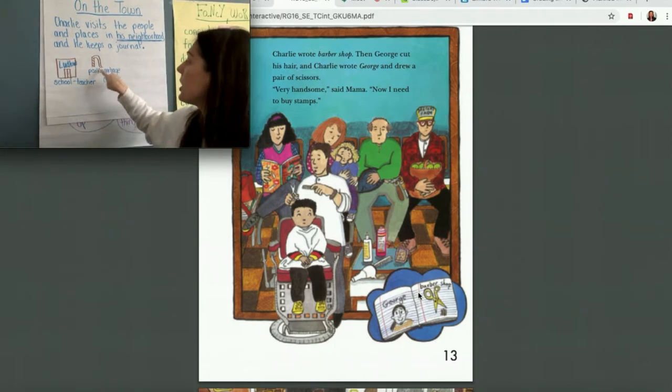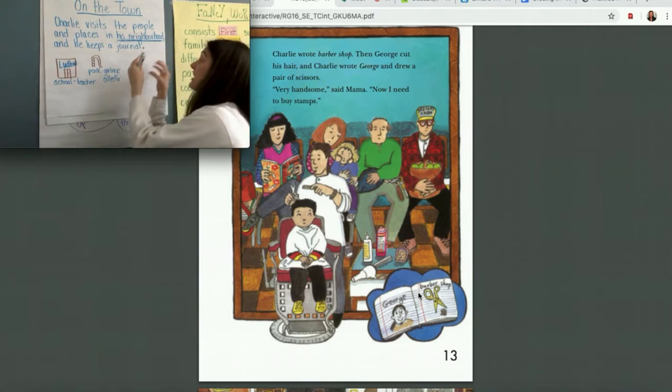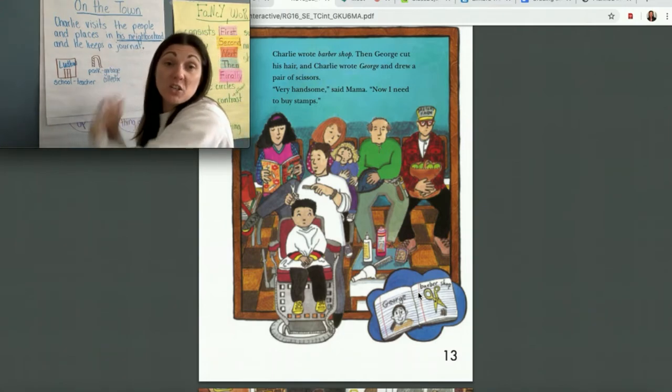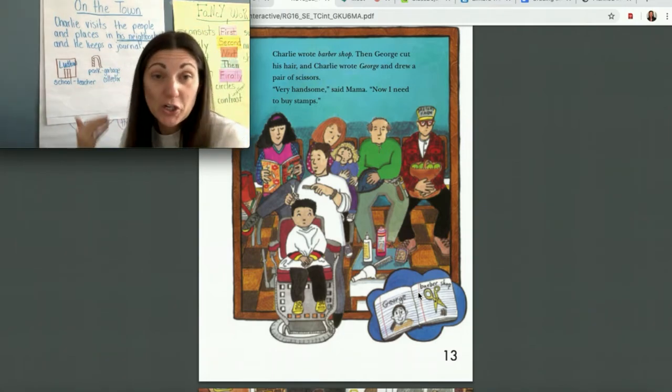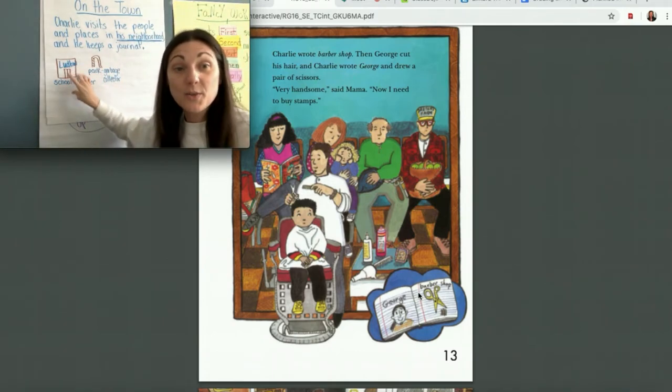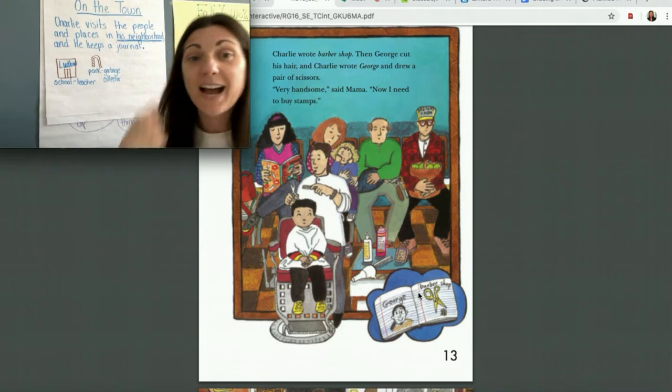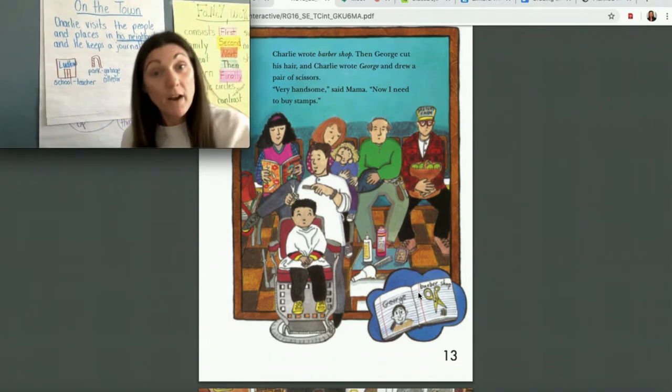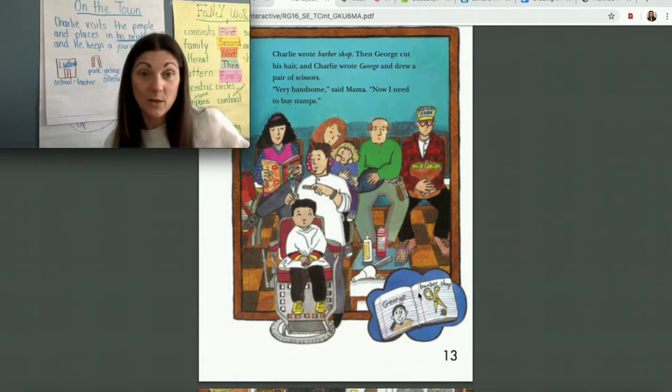We know he visits the park and meets the garbage collector. I could draw a pair of scissors on here, to show me that he went to the barber shop to get his hair cut by George, right? This is going to help me see what the key details are. So then I can write a sentence, which is your task today, about one of the key details in the text, okay?